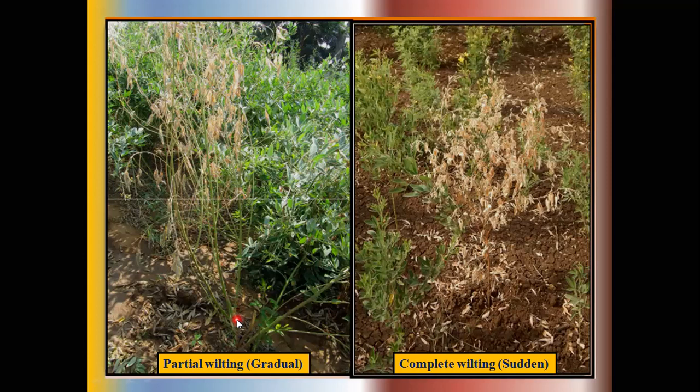Only one or a few branches show wilting symptoms. This type of symptom is known as partial wilting. The pathogen gradually moves upward and reaches the side branches of the pigeon pea plants. But you see the second picture. This is a whole plant wilted by the Fusarium pathogen, meaning sudden wilting of the pigeon pea plant. All the branches of the plant are totally dry. Such a symptom is known as the complete wilting type of symptom.